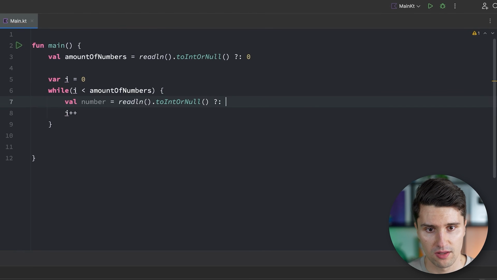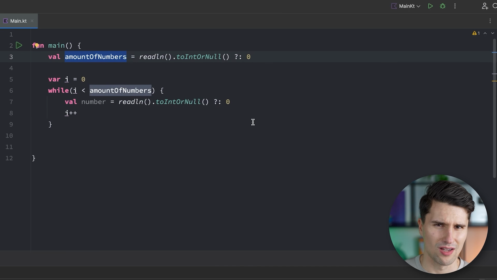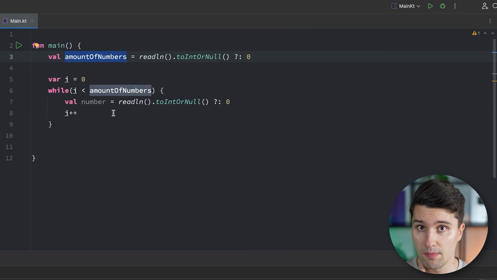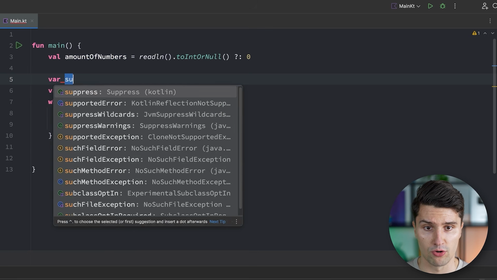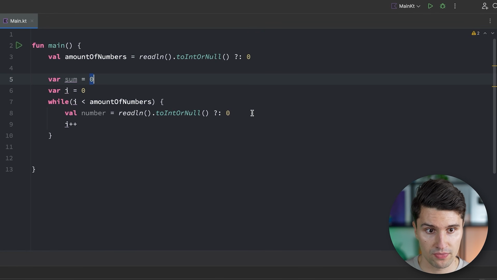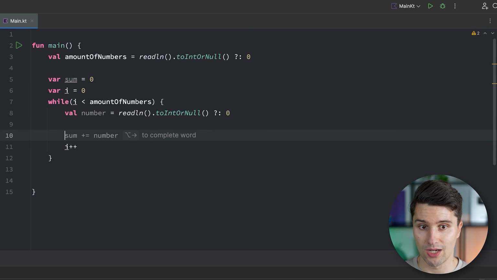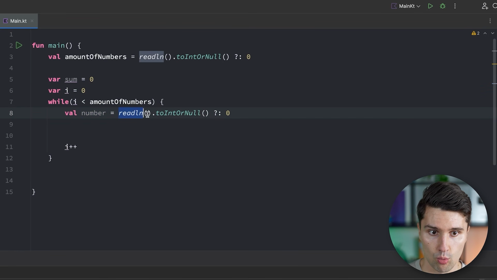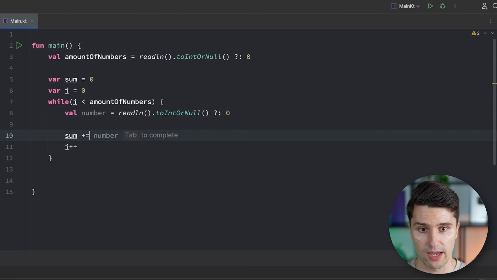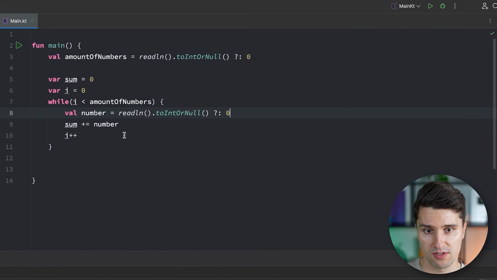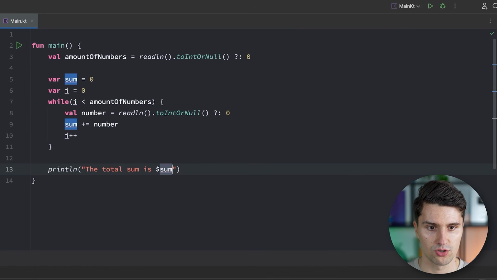For example, we could again say that in this case, we want to simply add nothing to our sum, but we will still count it as a valid input, or at least as an input that is considered under this amount of numbers. And then we need some way to actually keep track of the current sum. Since we want to sum up all the numbers the user enters, we need to keep track of the sum. And that works with a var sum, for example, that initially is 0. And with every single loop iteration, we now take this number where we listen to what the user enters, and we add this number to our sum with plus equals. And then after that, we can say the total sum is $sum.